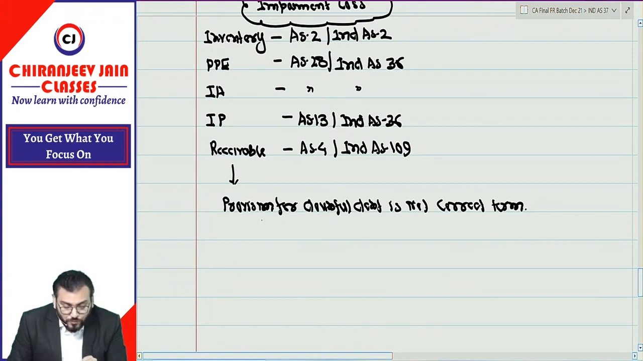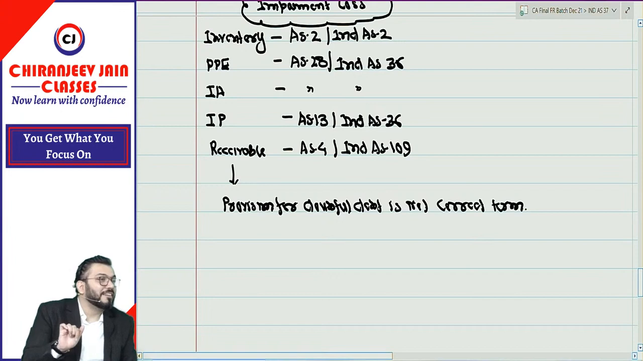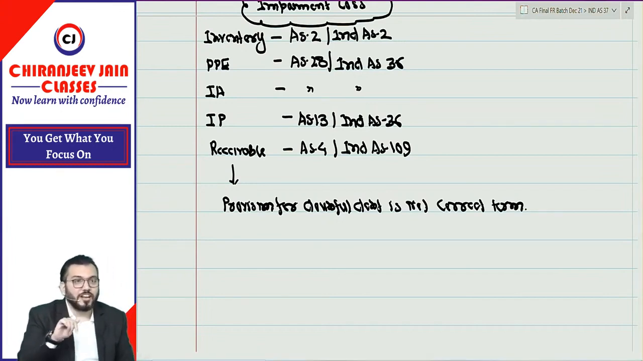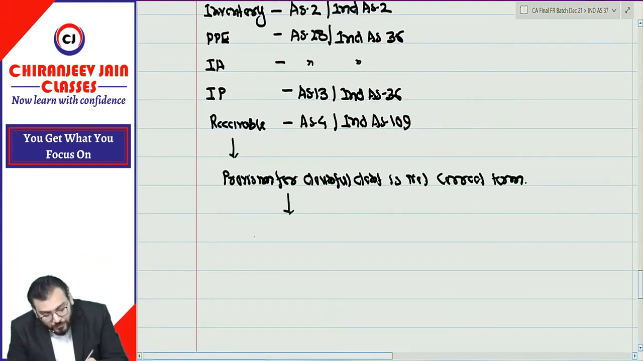You will find there is some account which is used for provision for doubtful debt. Now it is known as what? Now it is known as expected credit losses, or allowance for bad or doubtful debt. So we will not use the word provision, we will use the word allowance. Correct?